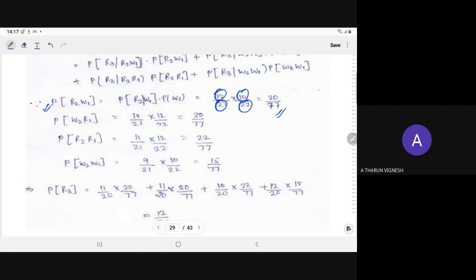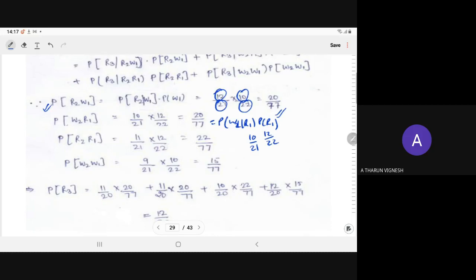Similarly, if you have to compute the probability of W2R1, it will become probability of W2 given R1 into probability of R1. What is the probability of R1? It is 12 by 22, without replacement. So now we have 21. How many white do we have? Only 10. So again it will become 20 upon 77.